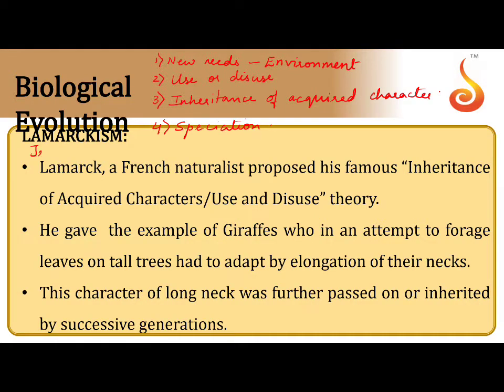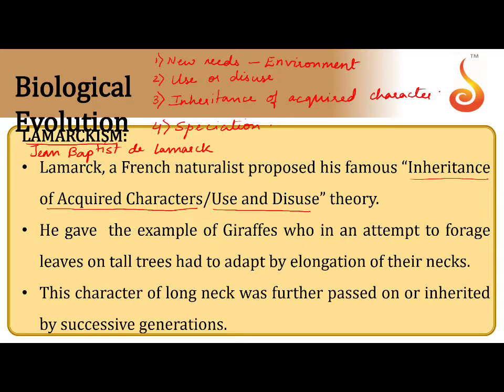Jean Baptiste de Lamarck was a scientist who proposed the theory of Lamarckism. Now, this theory was also known as inheritance of acquired characters or theory of use and disuse of organs.